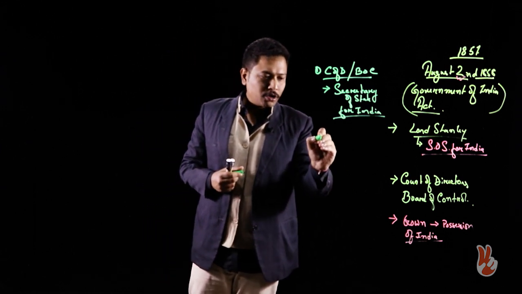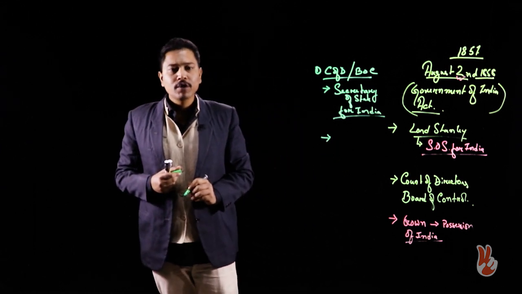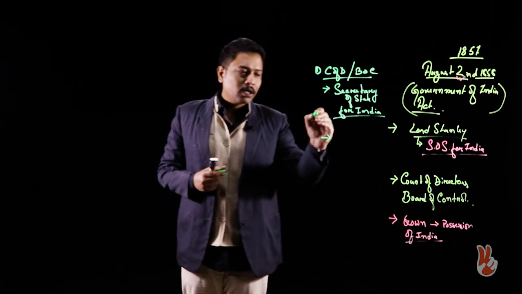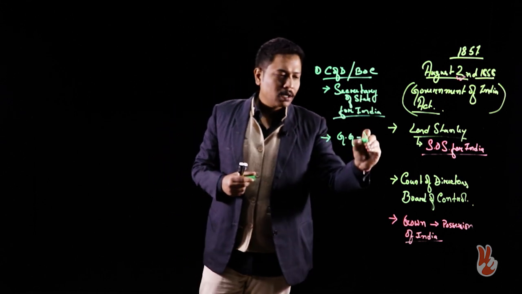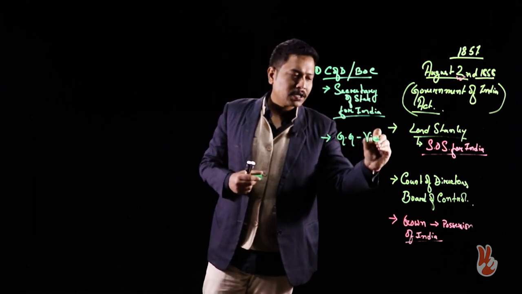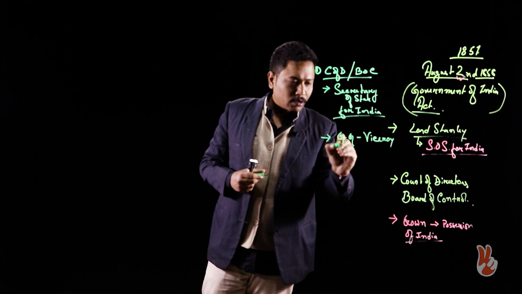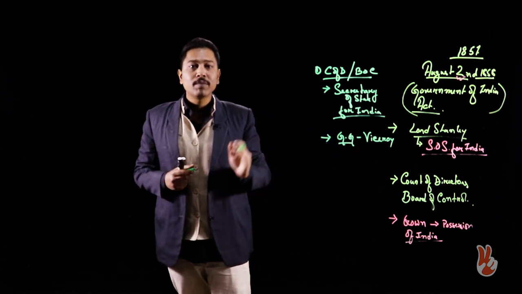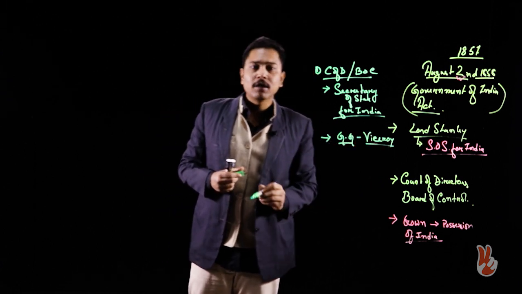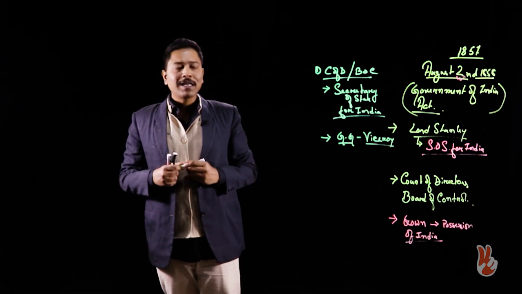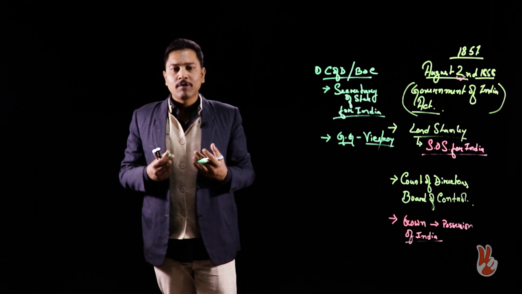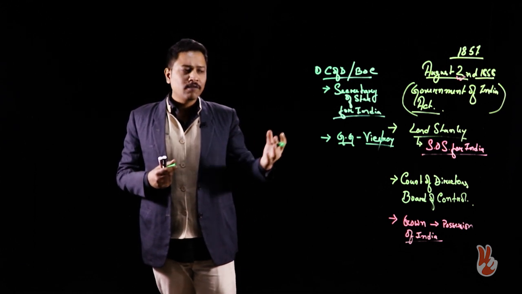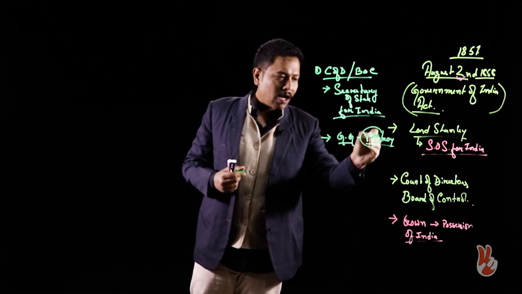Also, another very fundamental provision of this act is that the Governor General would now be a Viceroy. He would continue to function as a Governor General, but he would also have the title of Viceroy. Now, the title Viceroy is a vice-regal title. What it conveys is that it is half royal.